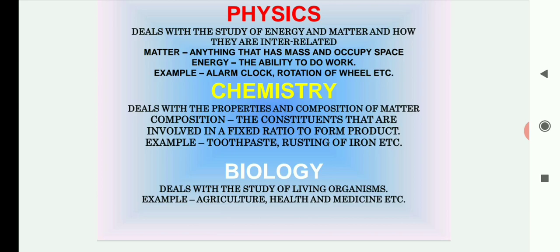Rusting of iron is also a chemical process. Rusting of iron means that when iron comes in contact with air and moisture, it gets a reddish brown layer. That layer is called rust, or in chemical terms, hydrated iron oxide.